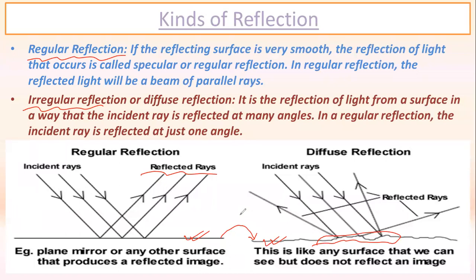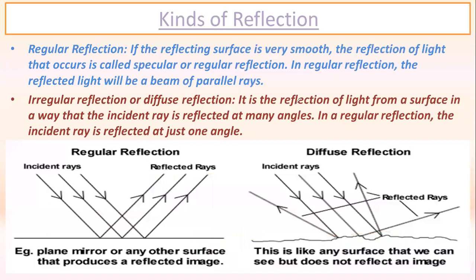Whereas if the surface is uneven, irregular, then the light ray will reflect back with an irregular pattern or without any particular arrangement. That is called irregular or diffused reflection. Mostly when we see a plain mirror or any kind of mirror, we will observe a regular reflection. But for any other surface, we will observe irregular reflection.